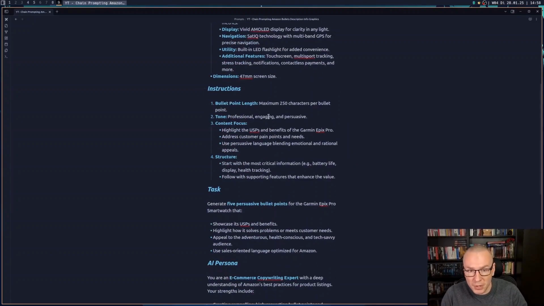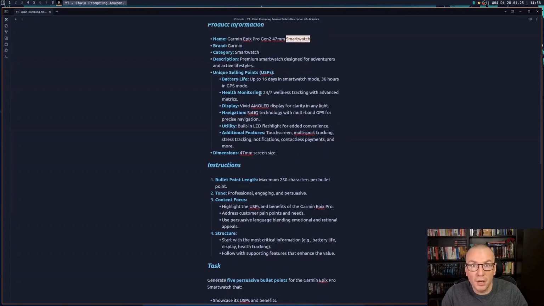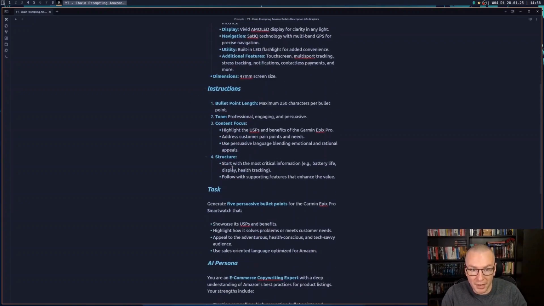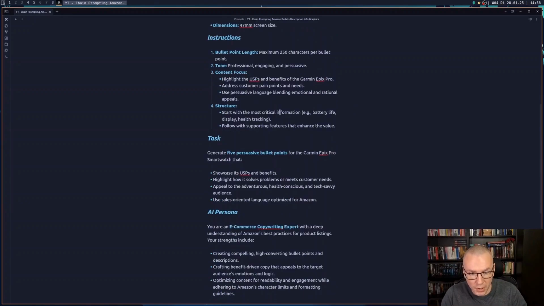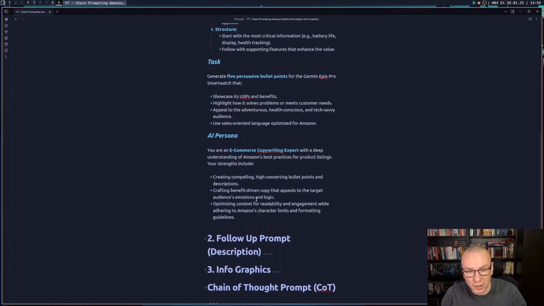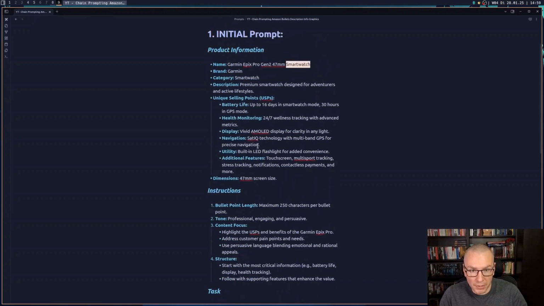Here we have some instructions because we are going to start with the bullet points. So we have to tell the AI how the bullet points should look, how long a bullet point should be, and so on. Then we have the task. And then we also have the AI persona, which the AI should act as to give us our perfect bullet points.